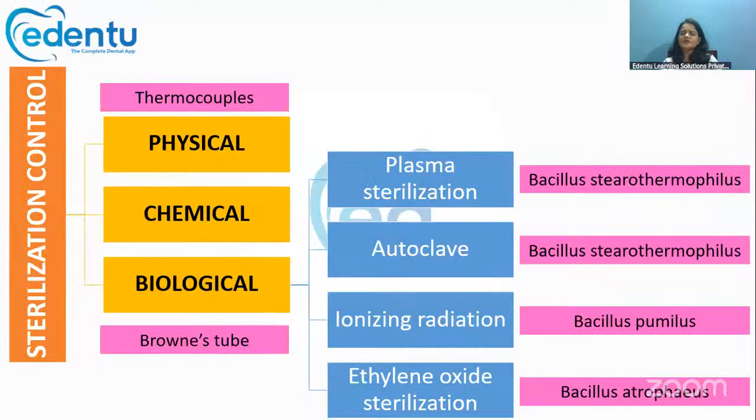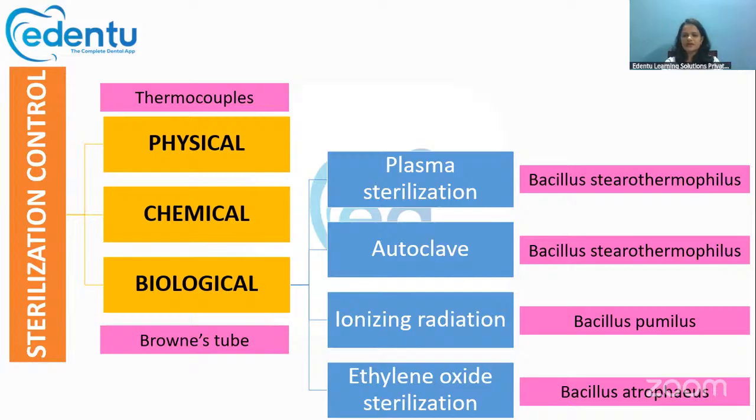All right. Now there is something called sterilization control. Sterilization control means we are checking and confirming whether the sterilizer is actually working and killing all the microorganisms. So for checking the effectiveness of this sterilization, we are using three methods: physical method, chemical method, and biological method.